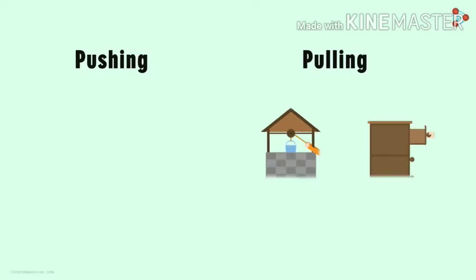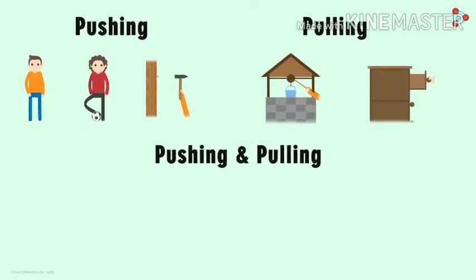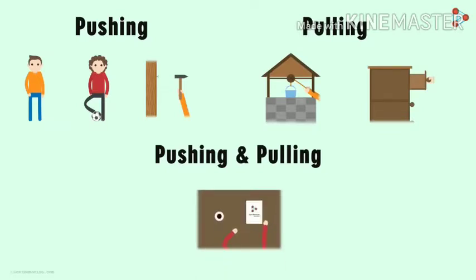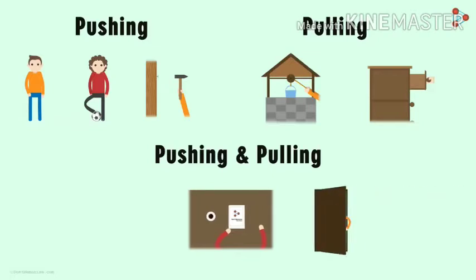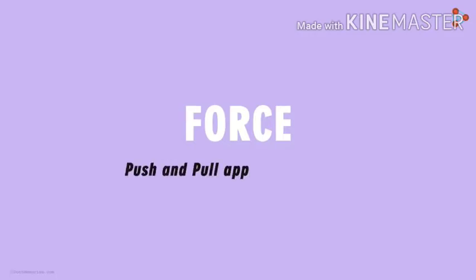What are the actions that can be described under pushing? Actions such as passing the ball, hitting the hammer on the nail, etc. can be thought of as pushing an object. Are there any actions that can be described under both? Yes, there are. Suppose there's a book on the table, you can either pull it towards you like this or push it away from you like this. So moving an object can be described under both. Similarly, opening or shutting a door can be thought of as both. So we can safely say at this point that forces are nothing but the push or pull applied on objects.